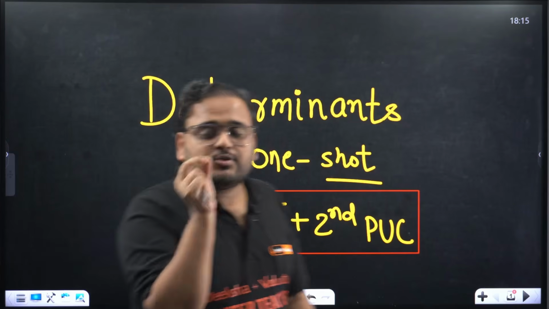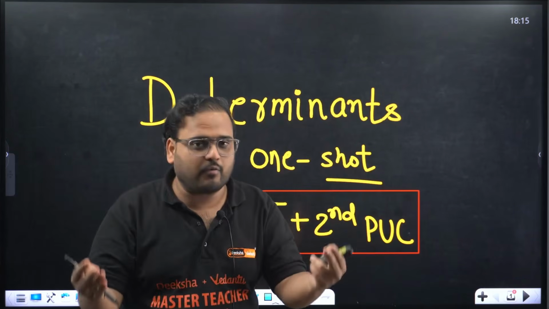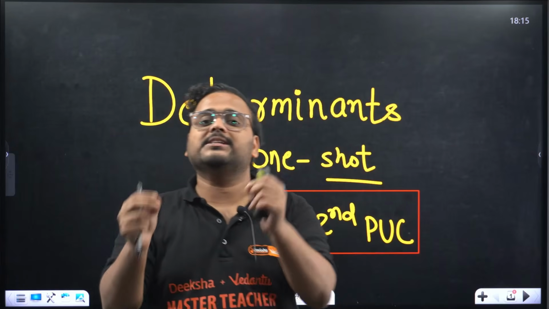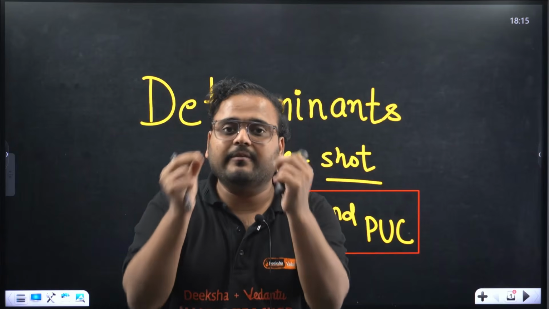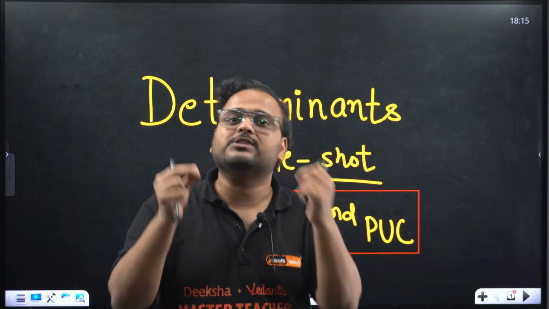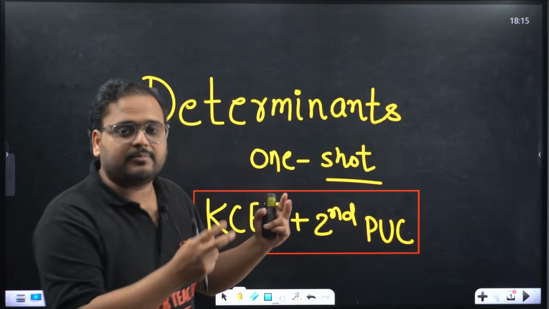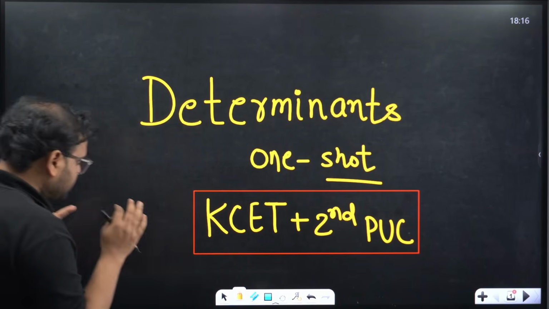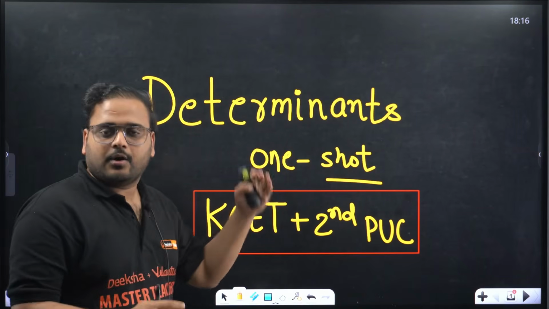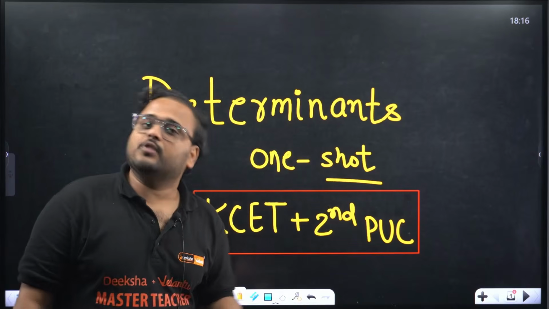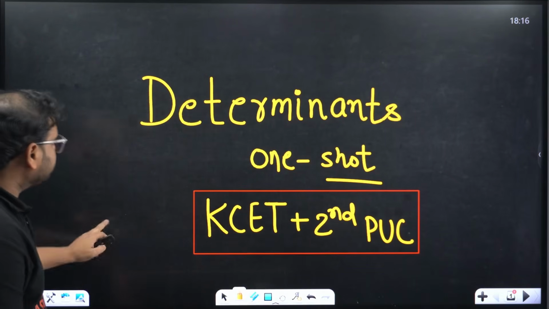So the point is not only to watch the entire lecture. Of course, if you can watch it, good, it'll be beneficial to you, but try to utilize the class for your benefit. In whatever way possible, try to make an output of this particular session. That's why I've given you this one-shot lecture of the chapter determinant. Makes sense? All clear? Okay, great. So we'll cover theory, concepts, all the properties, alongside questions in both the categories. Moving on, let's move on.